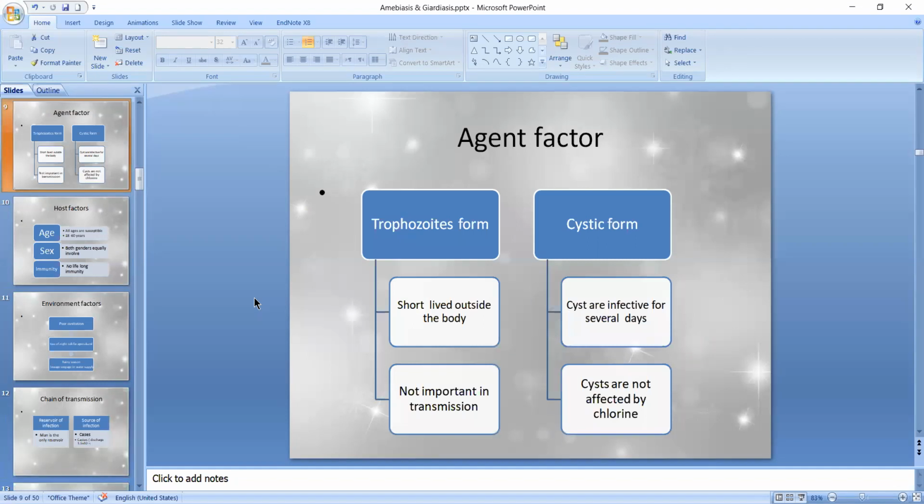Agent factor: 2 forms, trophozoite form and cystic form. The trophozoite form is short-lived outside the body and is not important in transmission. Cysts are infective for several days, even outside the body, and are not affected by adding chlorine to the water.